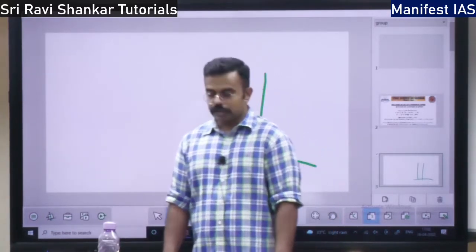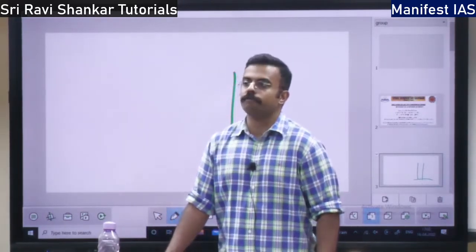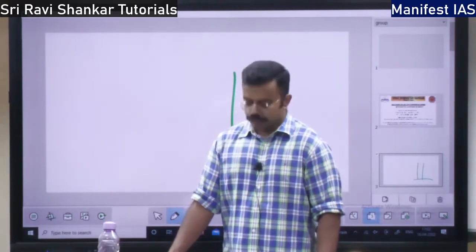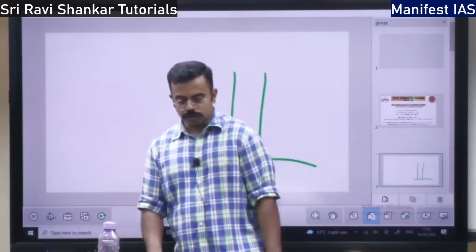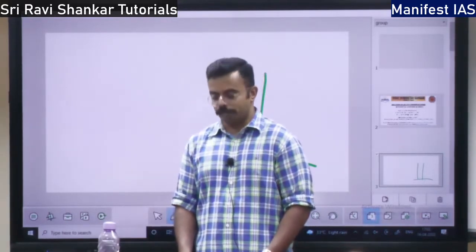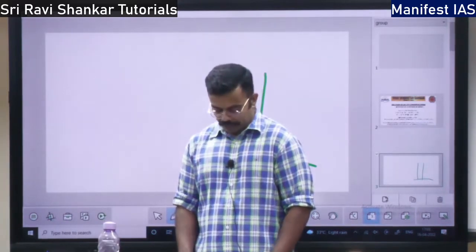Xylem, you know, transports water and minerals upward from the soil. Phloem transports food and nutrition from the leaves to the roots. This xylem is also called sapwood. Very important. Xylem is also called sapwood. It is the youngest part of the plant.